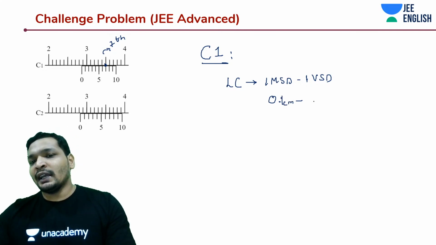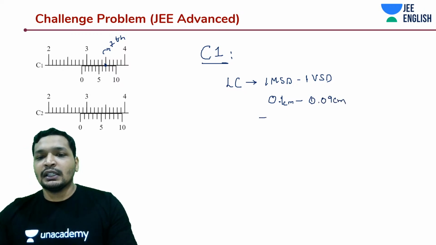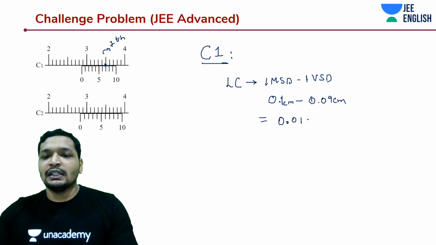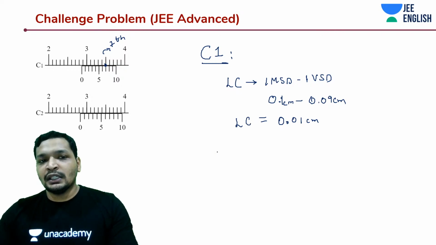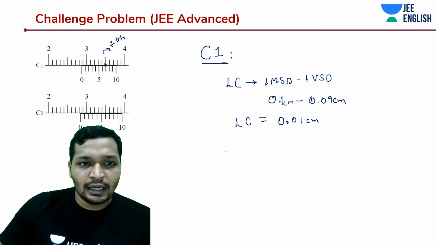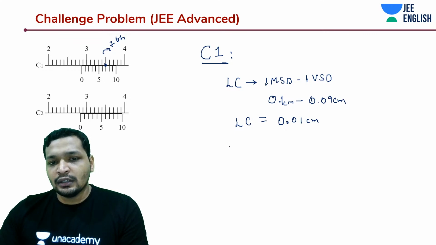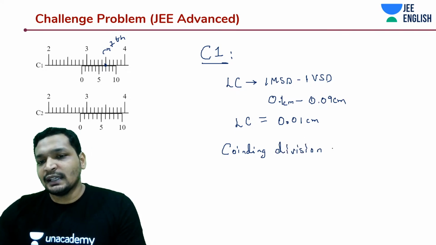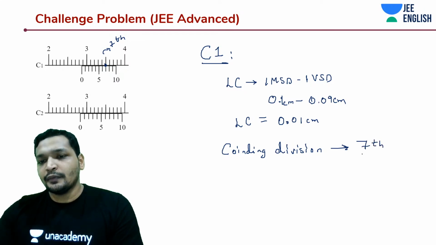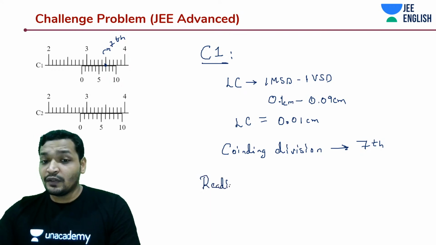And how about this? This is 0.9, the usual case. So 0.09 centimeter. So your least count is nothing but 0.01 centimeter. In C1, you can typically do it this way, and you have the main scale reading, which is nothing but 2.8, I guess. Okay, and the 7th division is coinciding. That is the 7th one, right? So what is your reading then? Your reading is simple in the case of C1.